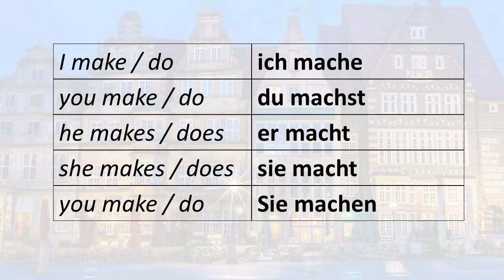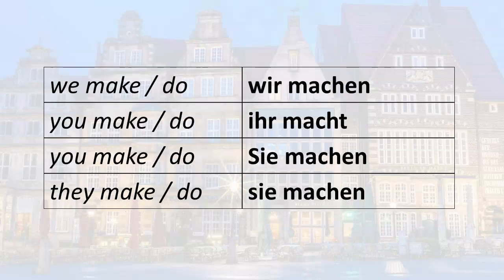We learned how to say I make or I do, ich mache; you make or you do, du machst; he makes or he does, er macht; she makes or she does, sie macht; you make or you do, Sie machen. The plural forms: we make or we do, wir machen; you make or you do, this is the plural informal you, ihr macht; you make or you do, this is the formal you, plural, Sie machen; and finally, they make or they do, sie machen. Notice the lowercase s.